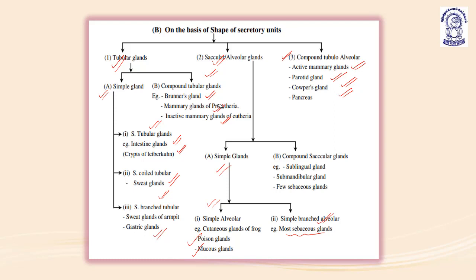So this is the classification: tubular, saccular or alveolar, and tubulo-alveolar. Tubular is simple or compound. The compound tubular glands have as examples Brunner's gland, mammary glands, the inactive mammary glands in case of Eutherians, and mammary glands of Prototherians. Compound tubulo-alveolar glands are present in the active mammary glands, parotid gland, Cowper's gland, and pancreas. So these are some common examples.